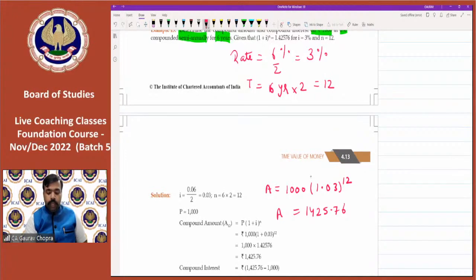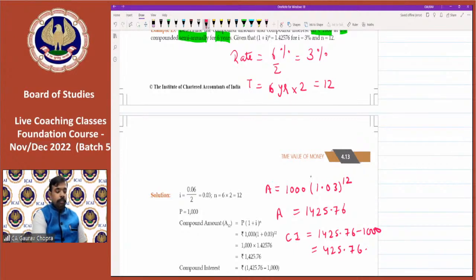In order to calculate the compound interest, what do we have to do? Subtract the principal. So 1425.76 minus 1000, and we get 425.76 as the compound interest. So in this way we can calculate. I think most of you have done it. Let's check what the comments are.